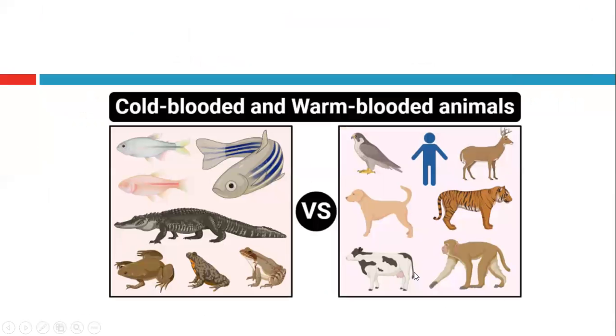First of all, I'd like to mention a key difference between some of them: they are called cold-blooded and warm-blooded. To the left are the cold-blooded, like frogs, crocodiles, fish, and so on. It means that their body temperature depends on the environmental temperature. But warm-blooded animals can control their internal temperature, whatever the environmental temperature. But here on the left, the cold-blooded, the temperature of their body depends on the outside environmental temperature